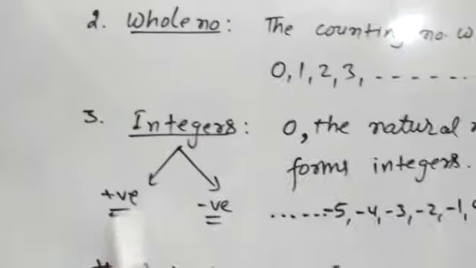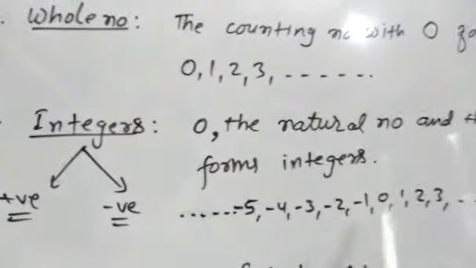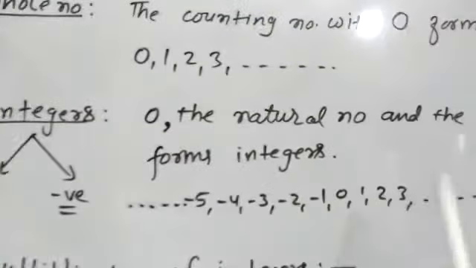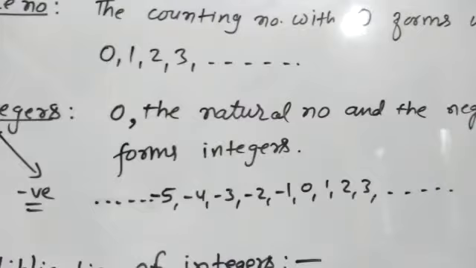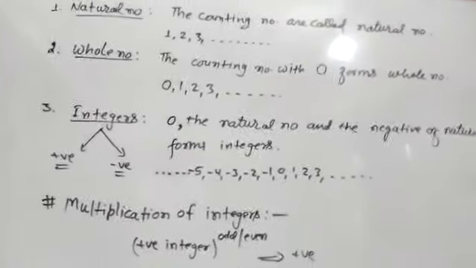All this forms a group that is called integers. It means integers have two groups, positive and negative. -5, -4, -3, -2, -1 form negative integers, but 1, 2, 3, 4, 5, 6 form positive integers. Here you should understand that 0 is neither a negative nor a positive integer.